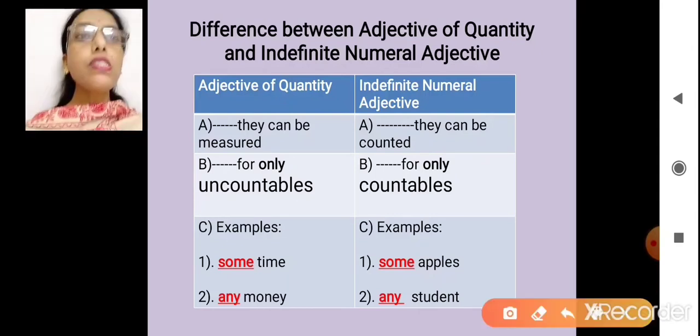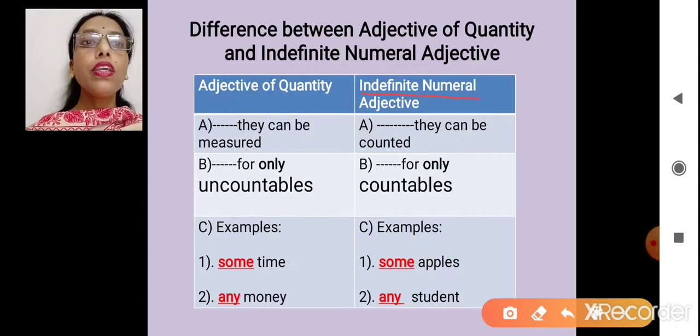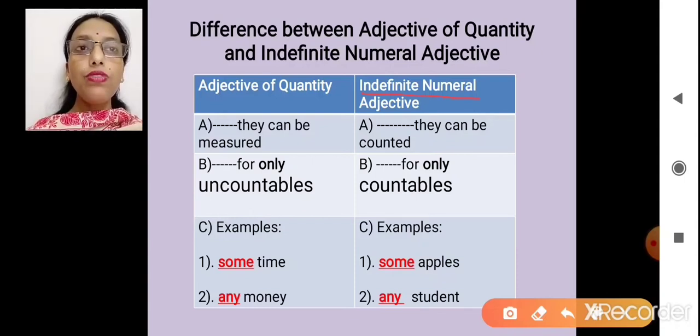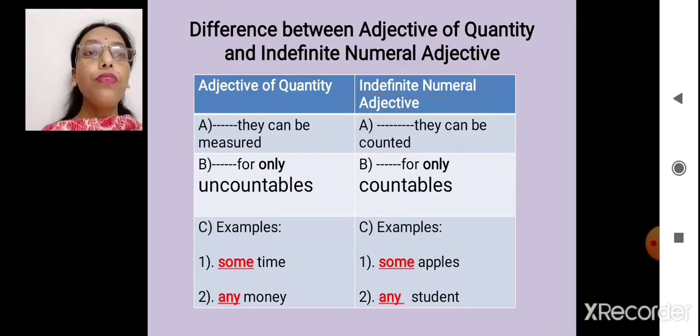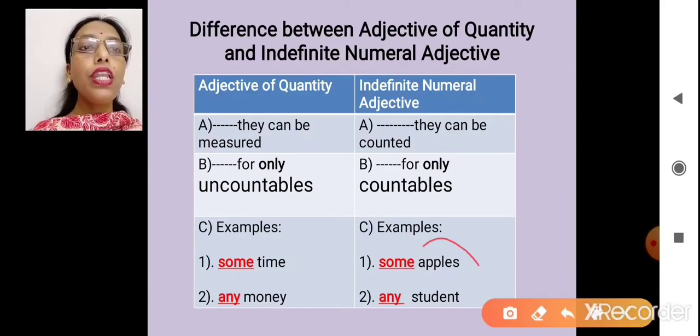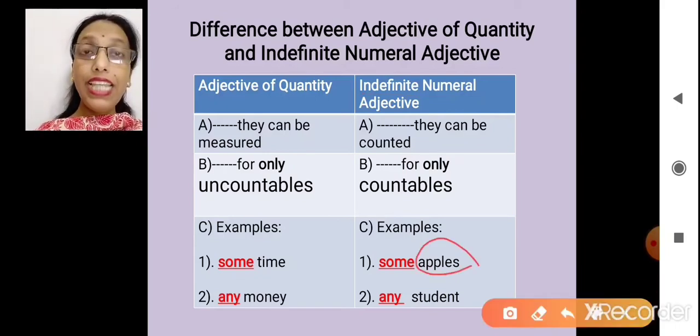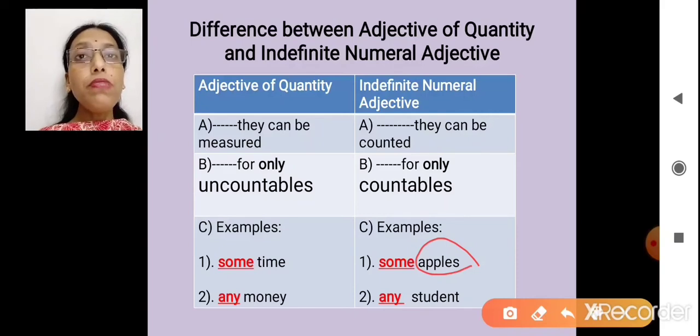Now let's see what indefinite numeral is saying. They can be counted, and it's always for countables. Now look here, can I count apples? I can count apples. Some apples means I don't know the definite number of apples, but I can count them.